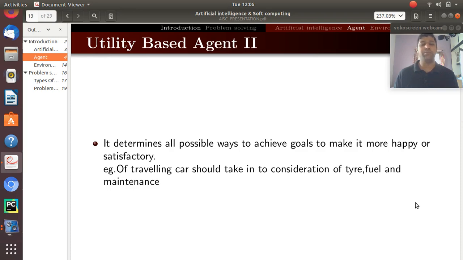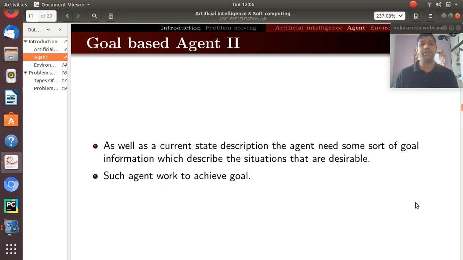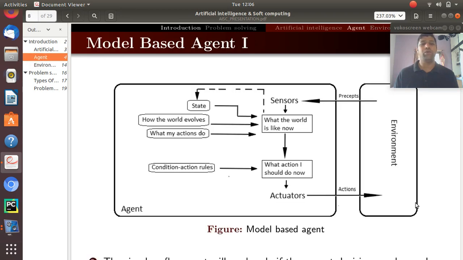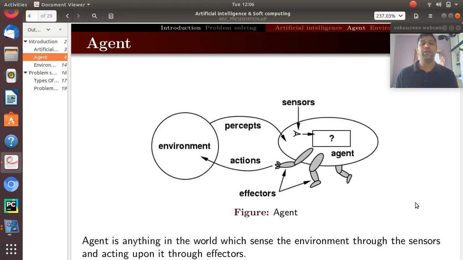The best example of a utility based agent is a traveling car, which should take into consideration utilities such as tire, fuel, maintenance, and all these things. So these are all the basic types of agent program. This is a general introduction to agent programs.